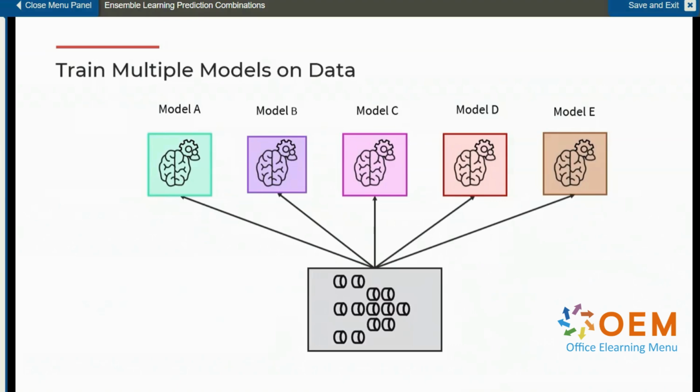At this point, we have multiple models trained on our dataset. Either they've been trained in parallel on different random samples of the input data, or they've been trained in a sequence where each model learns from the mistakes that the previous models have made.